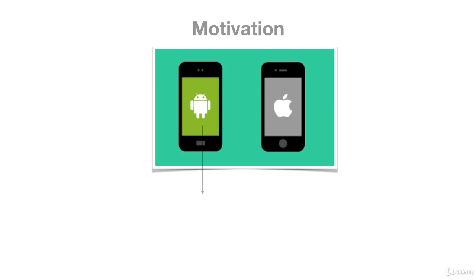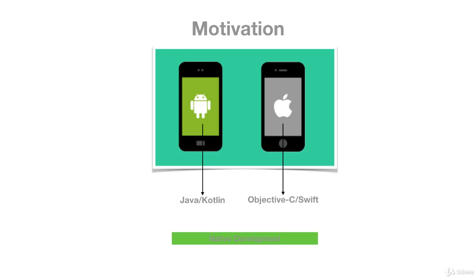we need to know. So for Android, obviously we need to know Java. Most recently, if we want to, we can also learn Kotlin. Those are two languages that are used to build Android applications. Now, for iOS, previously, we had to know Objective-C, but nowadays, because things are evolving in the right direction, all you need to learn is Swift. This is wonderful, right? So this is what we call native development.